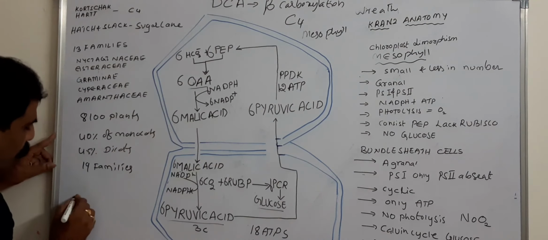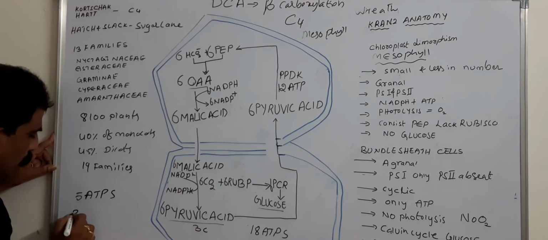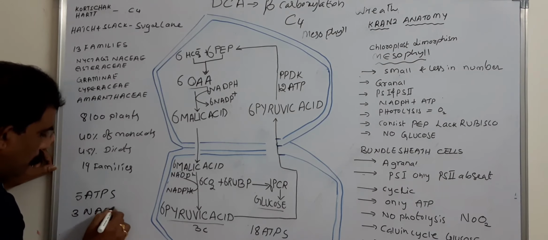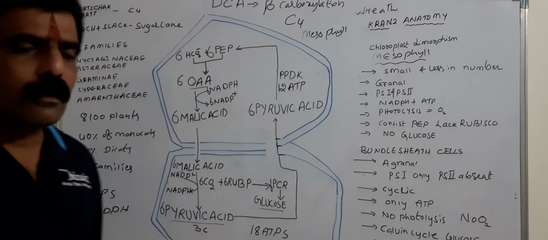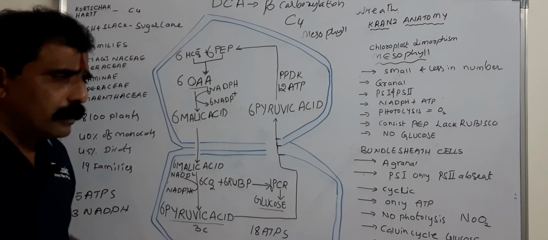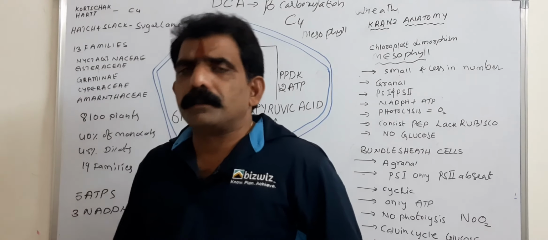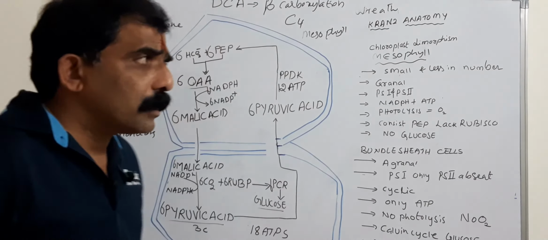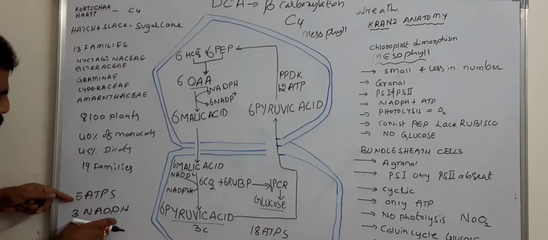So 5 ATPs and 3 NADPH is the assimilatory power unit of C4 plants, to produce 1/6 part of the glucose.